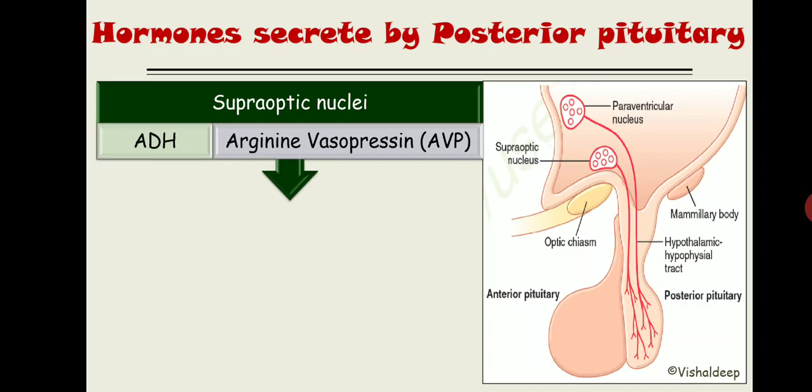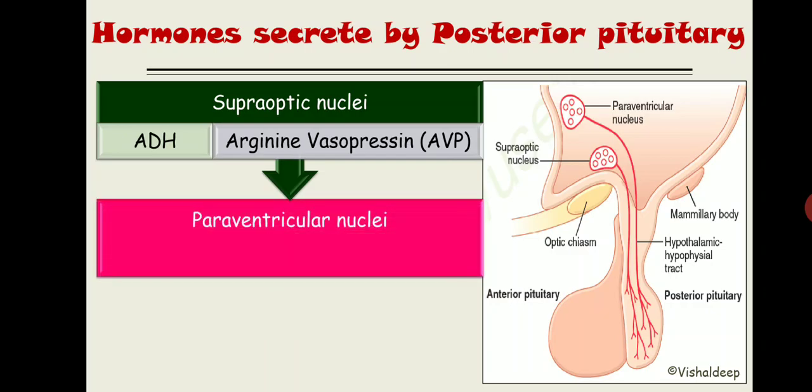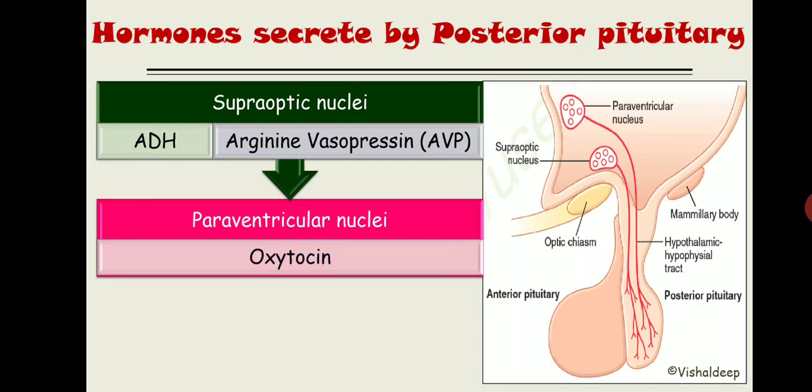Now here's the thing. Previously I mentioned only vasopressin, but in this slide I mentioned arginine. The significance of arginine is that it is present in most mammals that secrete ADH. In hippopotami and pigs, this arginine is replaced by lysine, so in hippopotami and pigs, arginine vasopressin is actually lysine vasopressin. The next nuclei is the paraventricular nuclei, which secrete oxytocin.